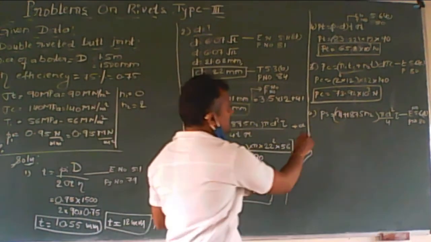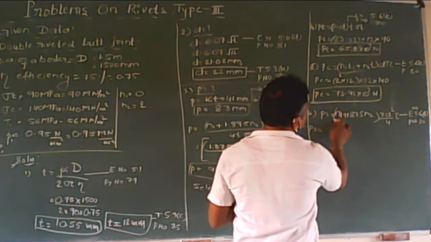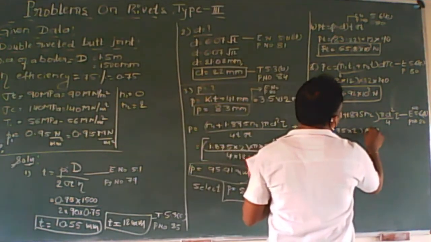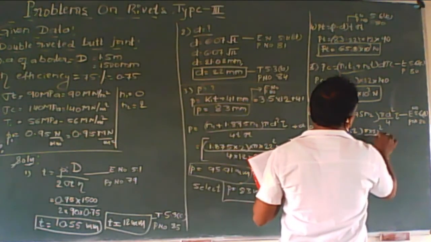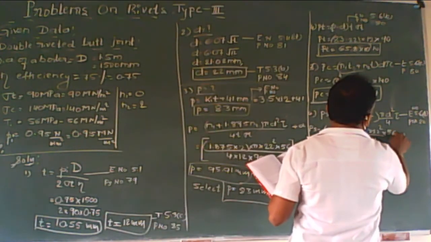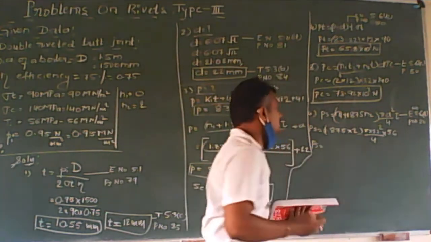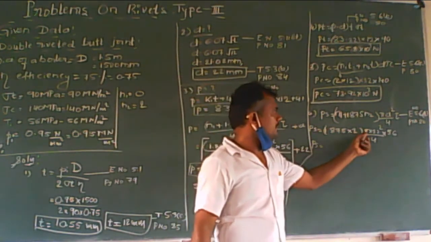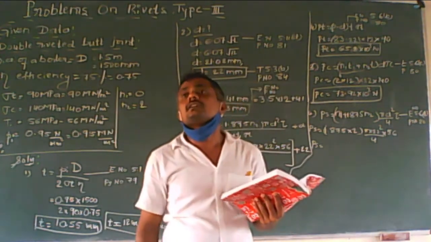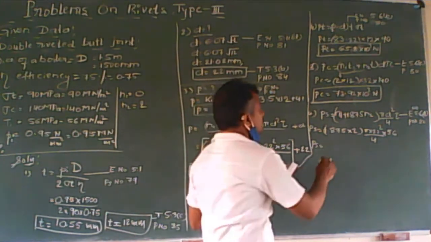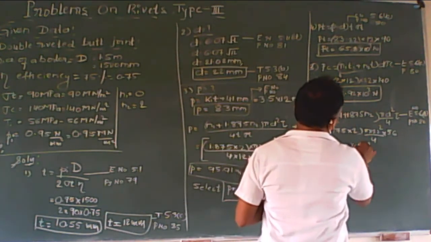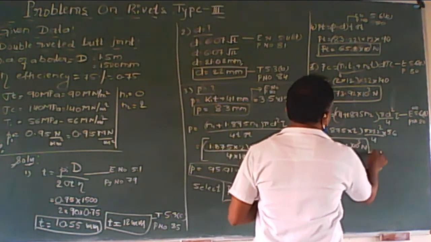Okay, so substitute the values. N1 is 0. 1.875 multiplied by 2 multiplied by pi into 22 square upon 4 into tau, which is 56, right? Whole divided by 4. PS is 79.82 into 10 raised to 3 newtons, right?